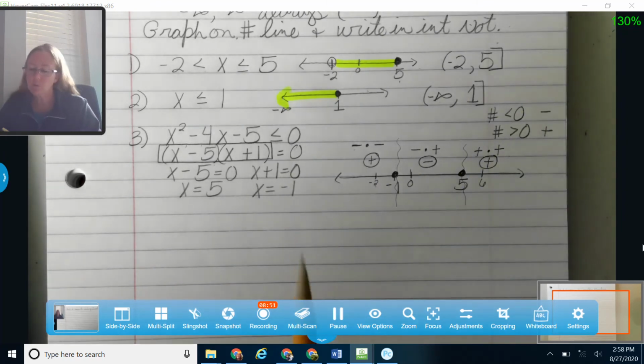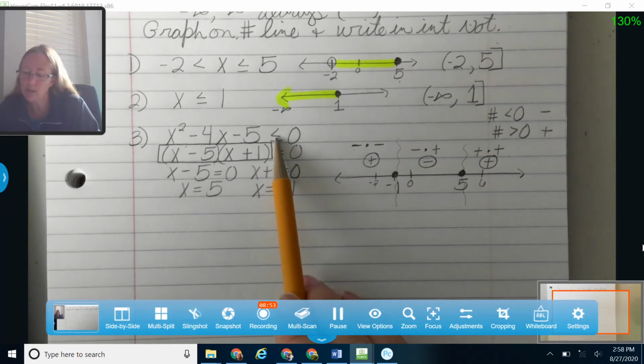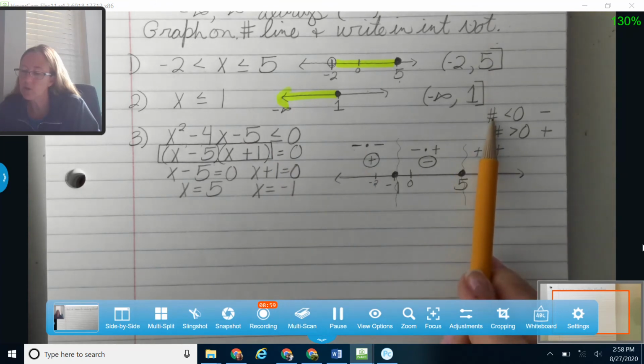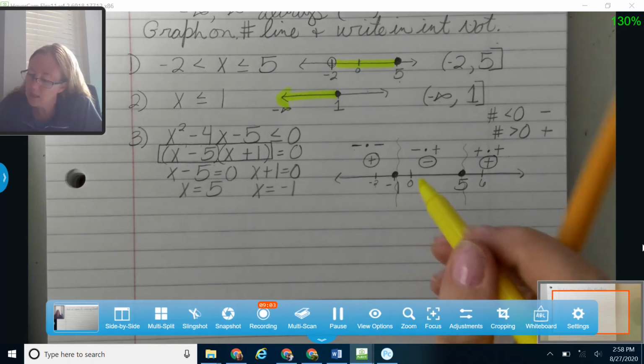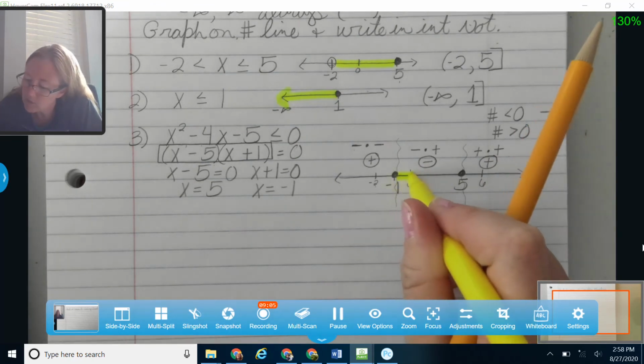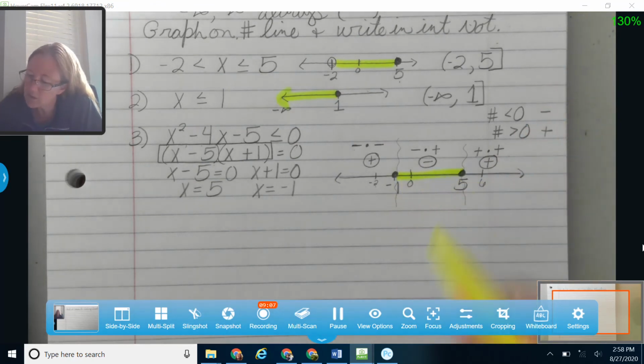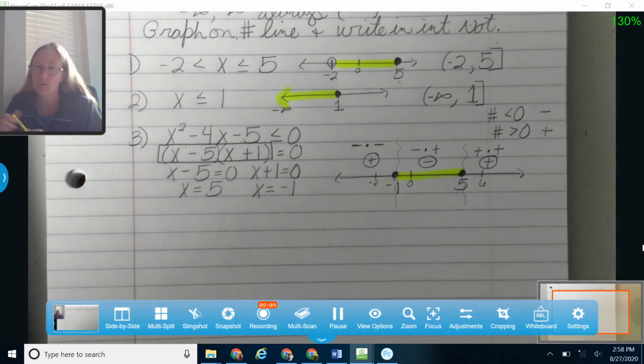Okay, so let's look at what we're looking for here. I'm looking for my x values, or my numbers, to be less than 0. So I know numbers that are less than 0 are negative. So I want to shade in the area where I just said it was going to give me negative values, and there it is right there. These two areas were positive, this one and this one. This area in between was negative.